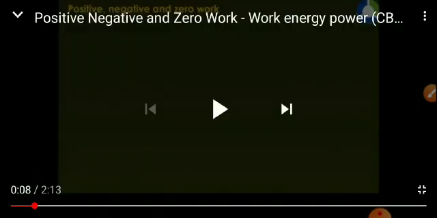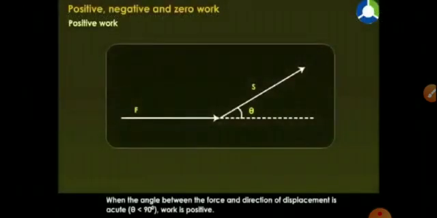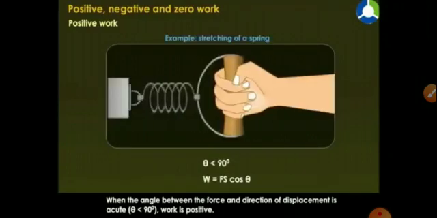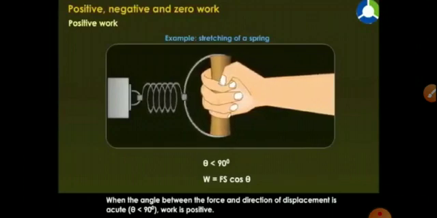Positive, negative, and zero work. Positive work: when the angle between the force and direction of displacement is acute, theta is less than 90 degrees, work is positive. W equals Fs cos theta. Example, stretching of a spring.